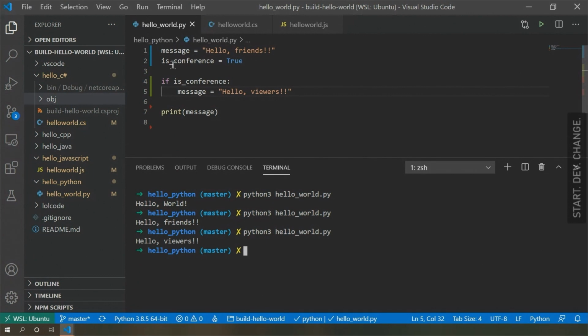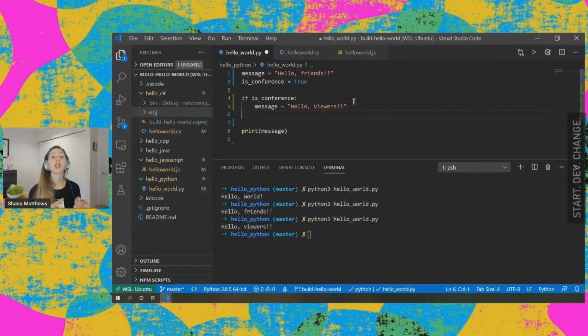So what we've done is we've got this variable, set it to true. We're checking if it's true, and then we change our message. You can see that the message was changed. Awesome. So the thing that's funky about this is Python here is actually looking at this white space right here that I'm highlighting to tell what goes in this if block. Most programming languages are going to look for curly braces instead. So it's going to look at these things, which are called curly braces, to try to check if something is part of an if statement or another logical block.